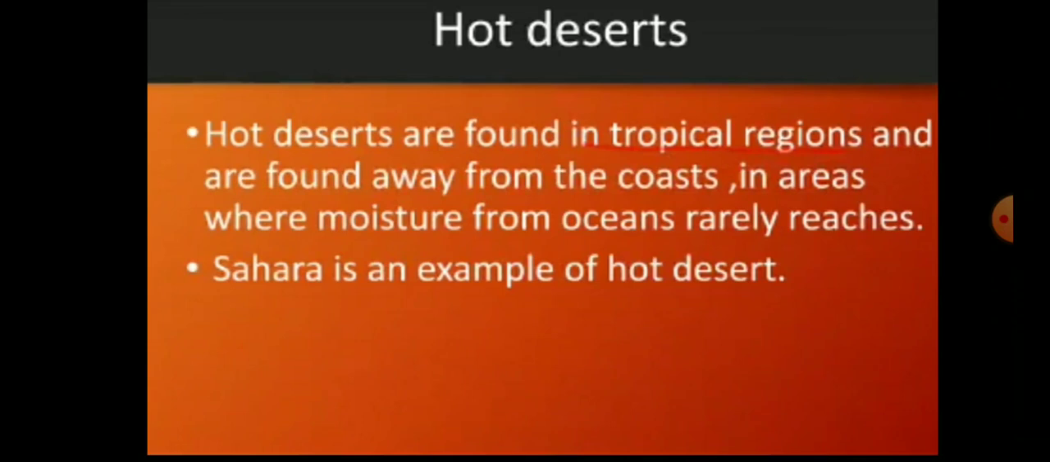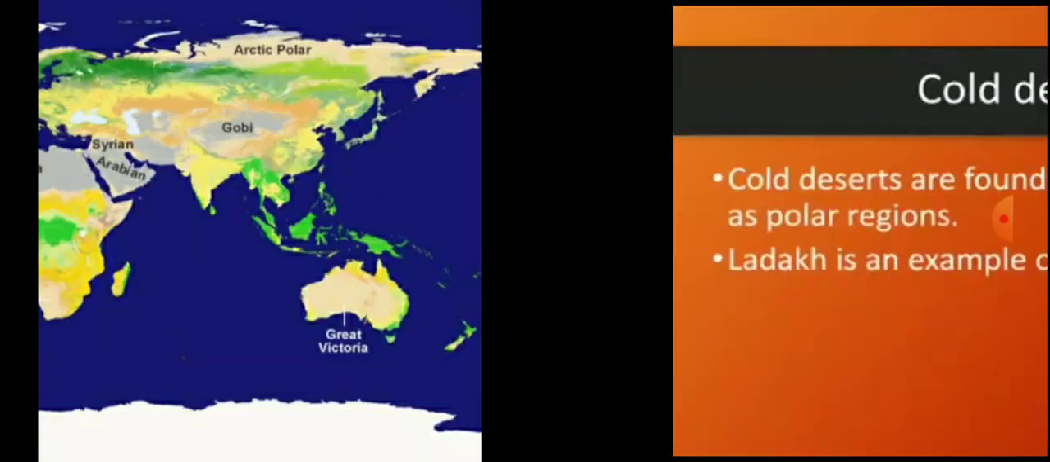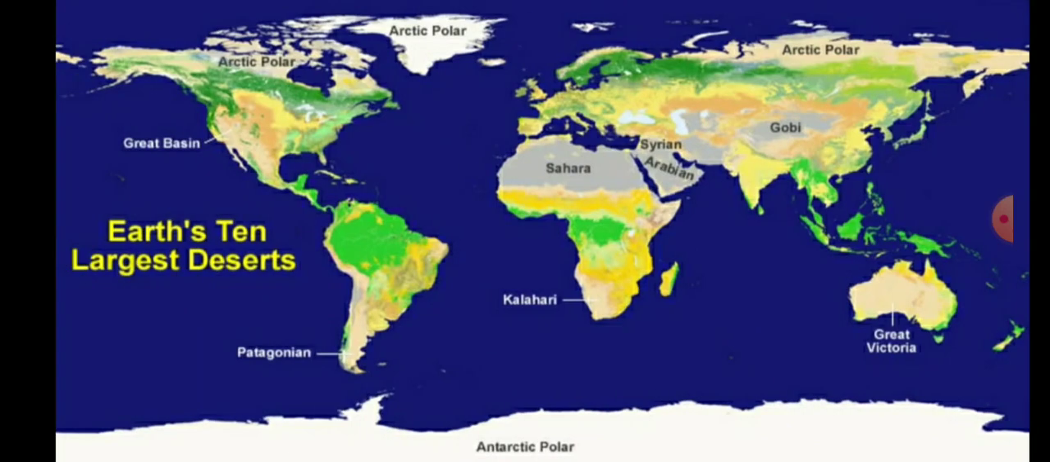Hot deserts are found in tropical regions and are found away from the coast in areas where moisture from oceans rarely reaches. Sahara is an example of hot desert. And cold deserts are found in high altitude such as polar regions. Ladakh is an example of cold desert. You can see on this map various hot and the cold deserts.